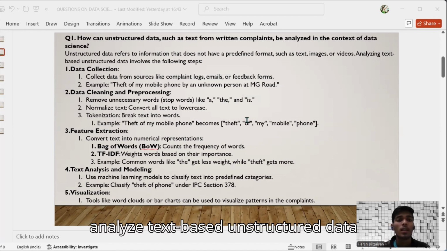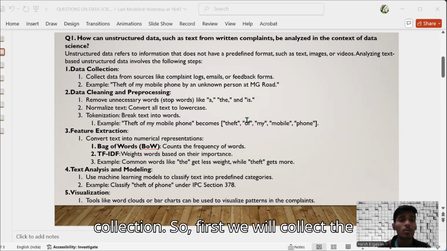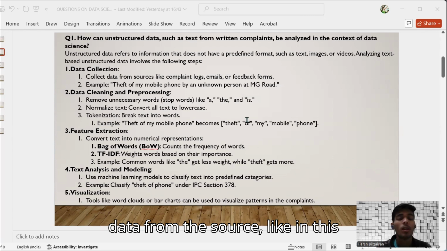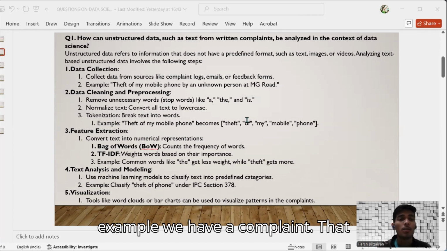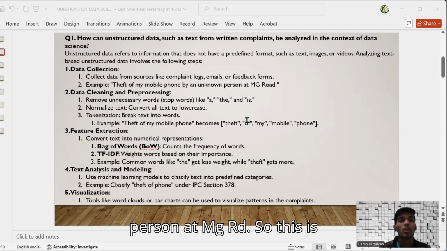So we can analyze text-based unstructured data with the following steps. First is data collection. So first we will collect the data from the source. Like in this example, we have a complaint that is theft of my mobile phone by an unknown person at MG Road. So this is our data.